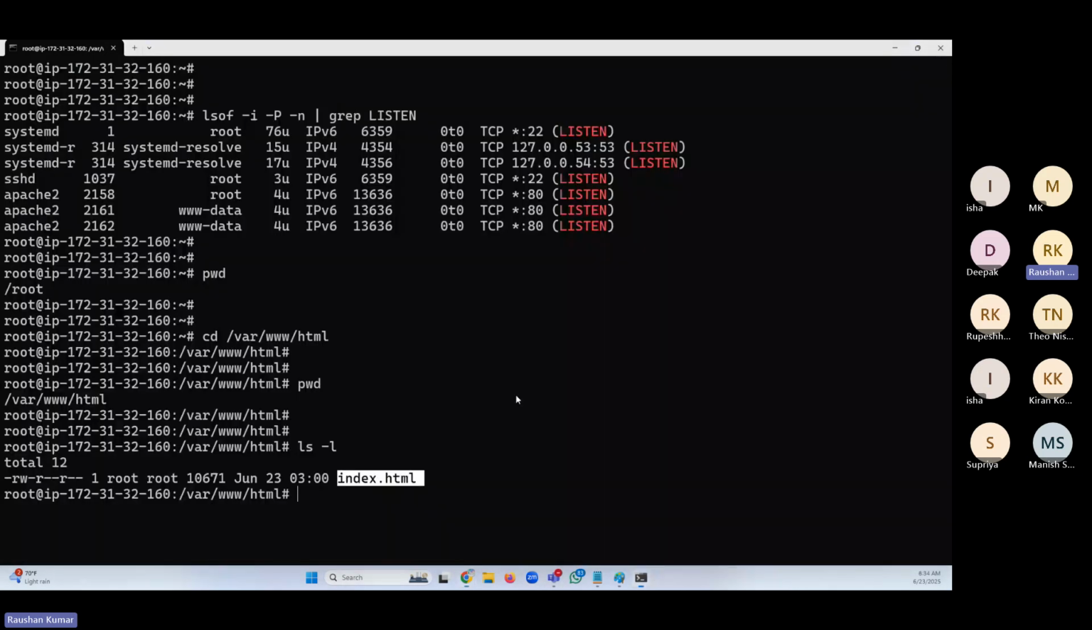If I want, I can have a new page also in this location. I want my own web page. Let's say vi. vi is the editor. If you want to create a file or edit a file, you can use the vi editor. Let's say mypage.html, not .com. HTML, right?